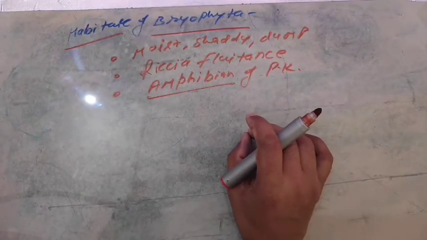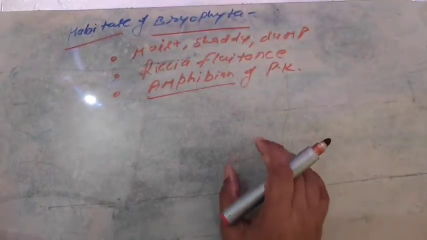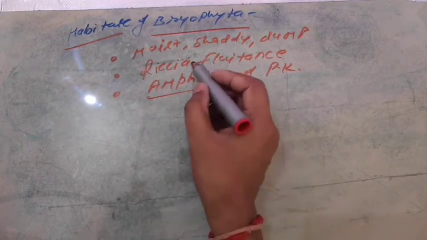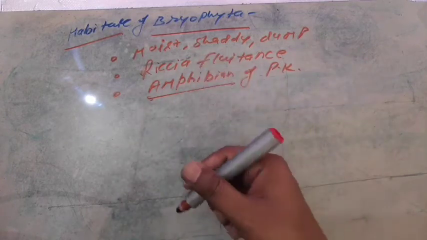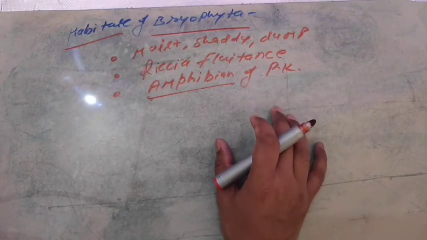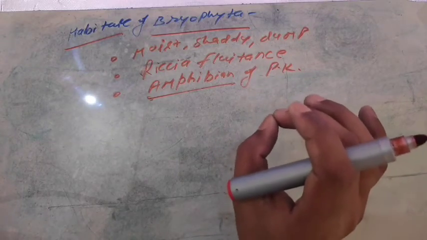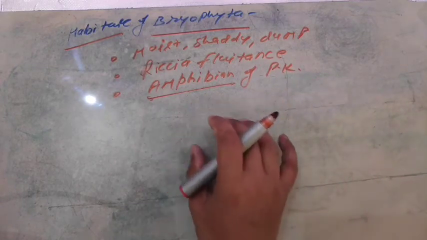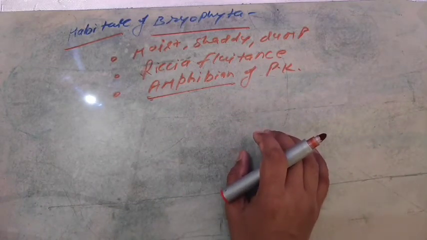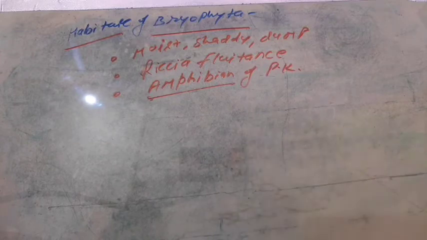If the condition is dry, Bryophyta are unable to complete their life cycle. So for at least one event of their life cycle, the sexual reproduction, they require water. So Bryophyta is called the amphibian of the plant kingdom. Amphibian means an organism that may live in water and on land.